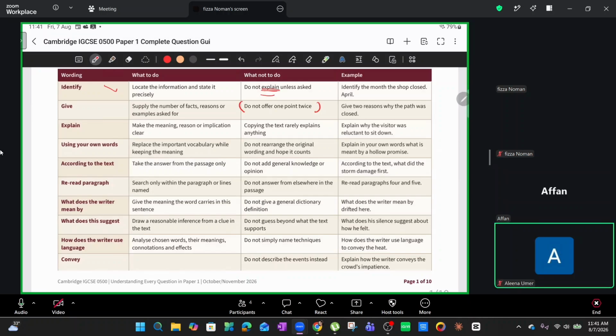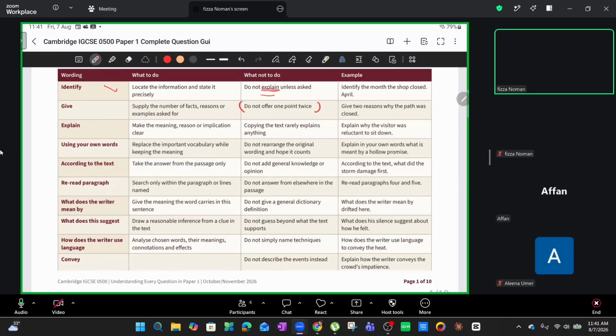All right. So moving on, in this case, you have to make sure to use synonyms. Tell the examiner that you are a proficient first language user. How can you tell them this? You're obviously not having a direct conversation with them. You are telling them this through your exam paper. That yes, I am a proficient language user, I know synonyms and I can do this. So do not rearrange the original wording and hope it counts. That's not going to get you marks.